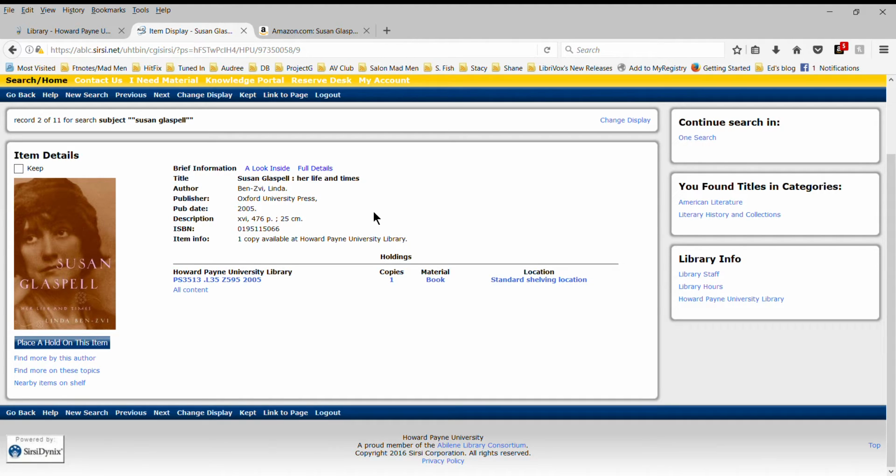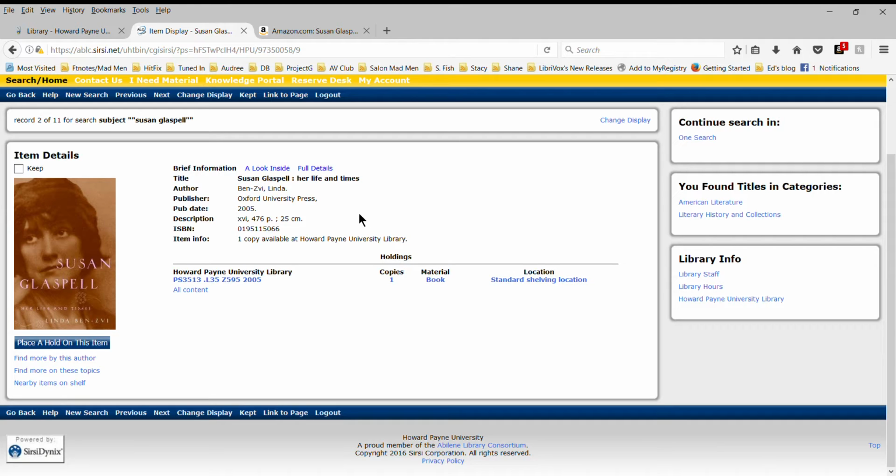2005 was the year of publication. Now, for an author who probably died in the 1940s, 2005 may seem like a long time ago to us, but for a topic about an author who passed away in the 1940s, that's a fairly current source, especially for an author about whom not that much has been written. So we have two pluses here.